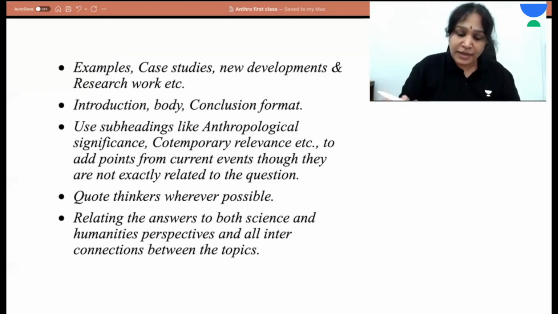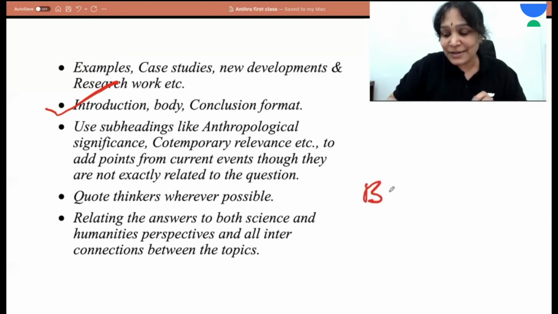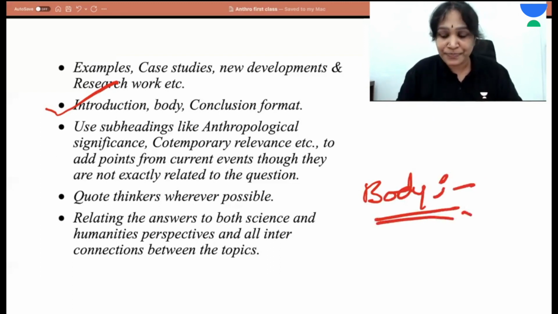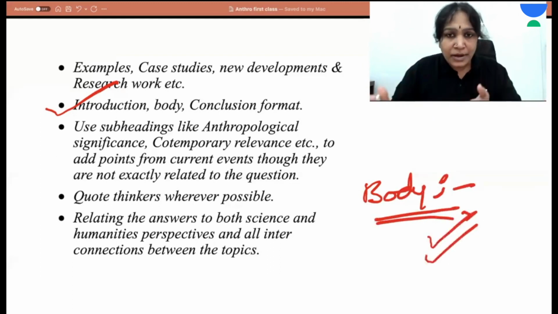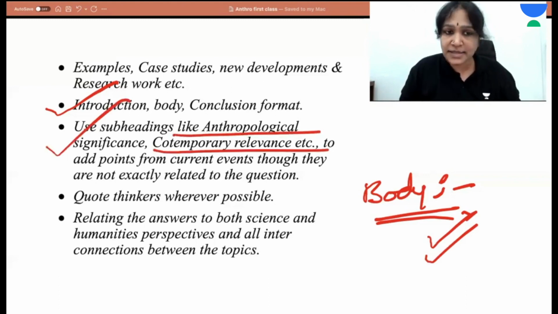Then follow the introduction, body, conclusion format, but it's not that you have to use subheadings like introduction and conclusion. Still, it is okay if you use subheadings like introduction and conclusion, but please don't keep a subheading as body. It does not look good. In the body, you can use various subheadings. So that we can do. Then use subheadings like anthropological significance, contemporary relevance, etc.